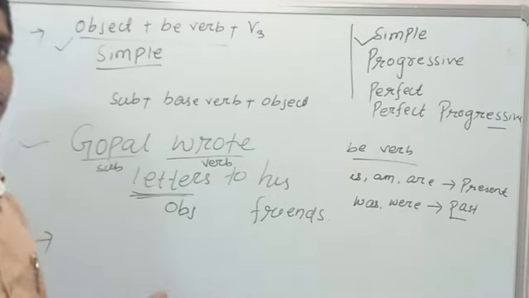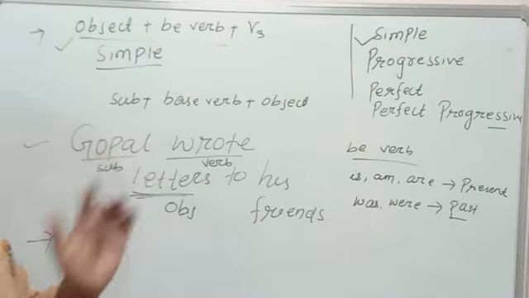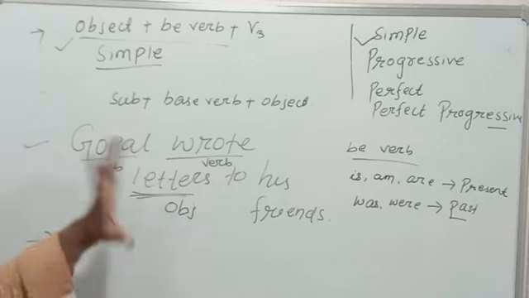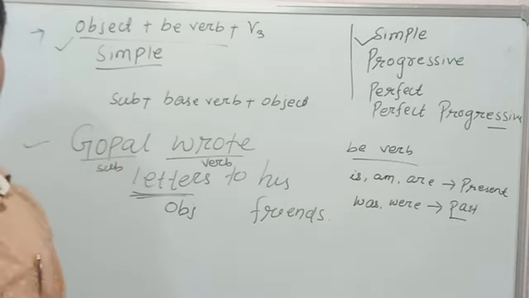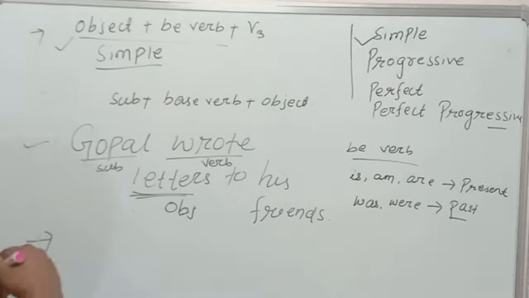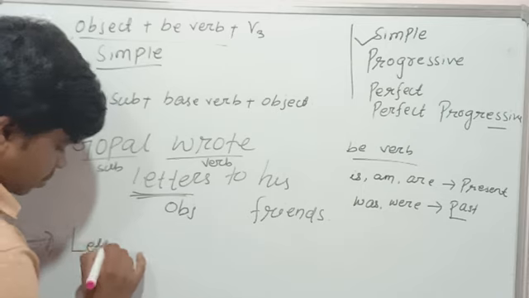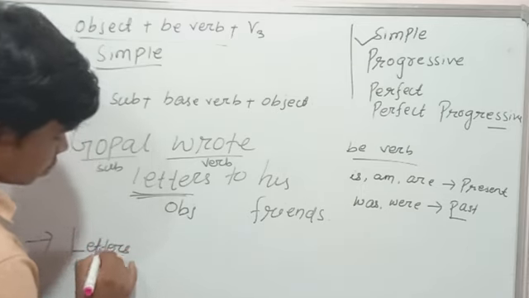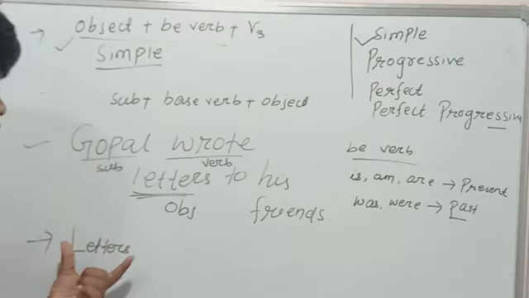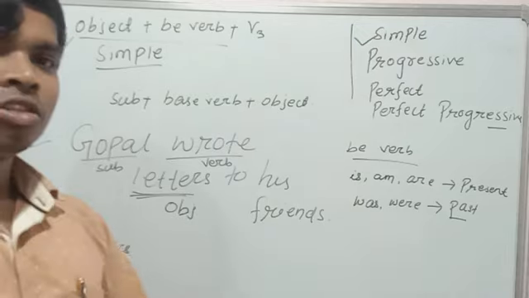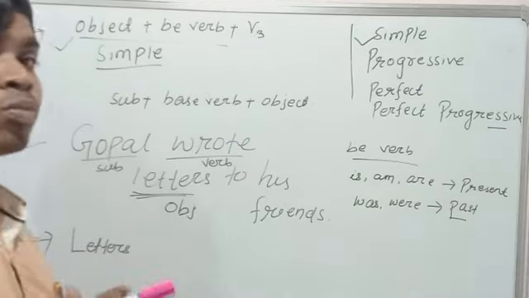Now let's convert this sentence into passive voice. According to the rule, first we will write the object. What will be the object? The object will be letters. Okay students, I have written the object, letters. Now we will see whether the object is singular or plural.